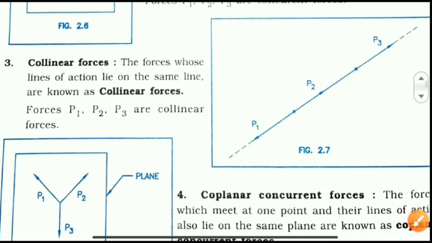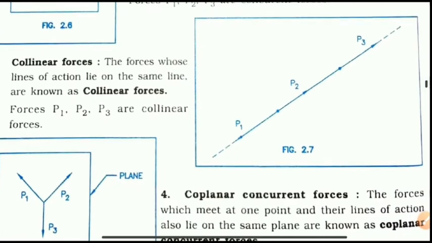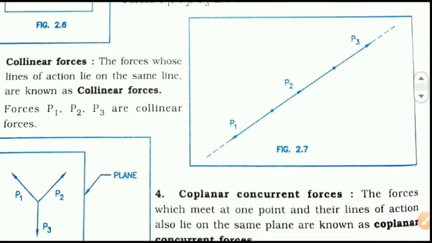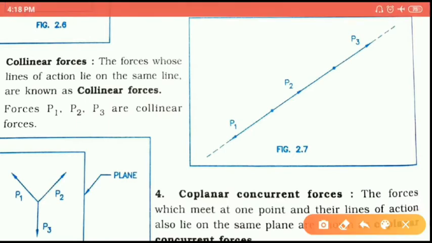Now, collinear forces: the forces whose line of action lies on the same line. Or forces that lie on the same line, what will they be called? Collinear forces. P1, P2 and P3. Okay.